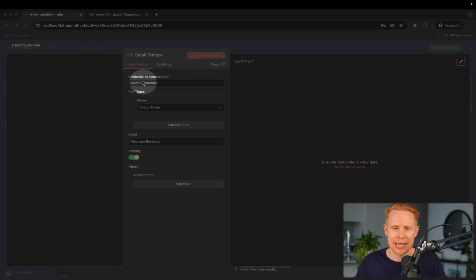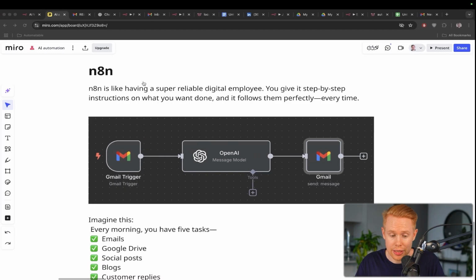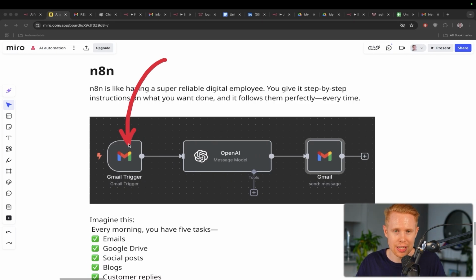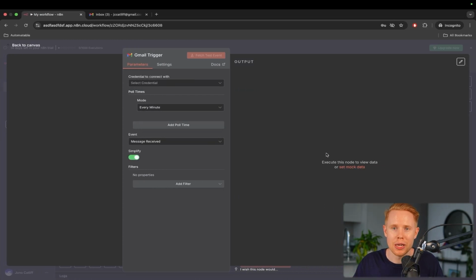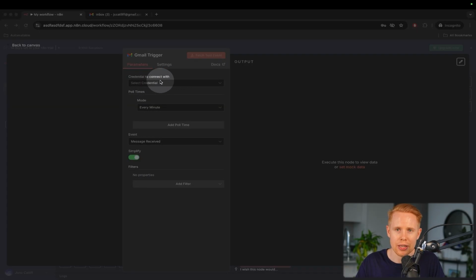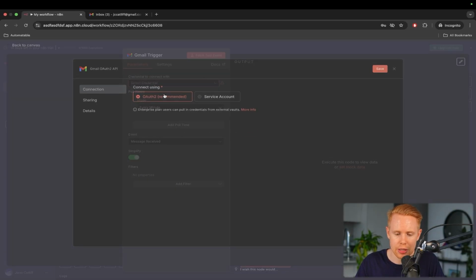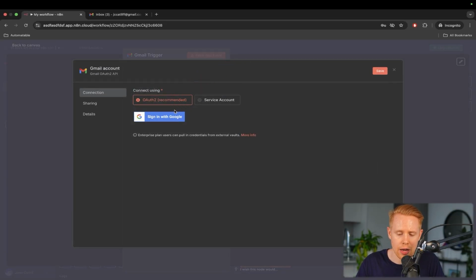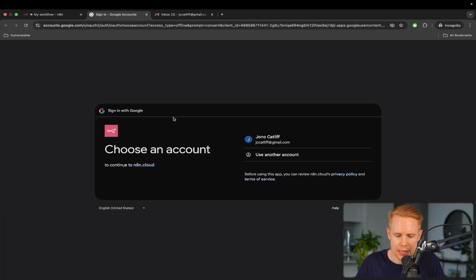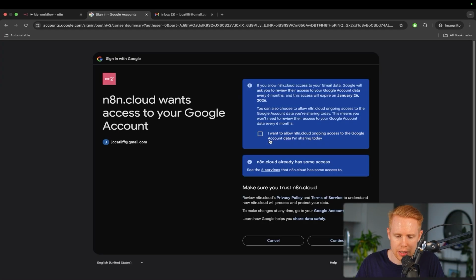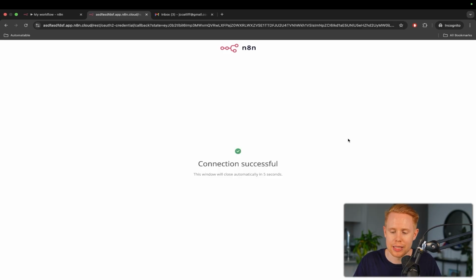What this means is that in order for n8n to do things on our behalf, like receive emails, send emails, or do anything in Gmail, we need to give permission for n8n to be able to log in on our behalf and do things like send off emails. So we're going to create a credential here, and we're going to sign in through Google, okay? And it's going to open up a new tab. We'll sign into our account here, and we just need to hit this checkbox saying we give permission for n8n to do things automatically on our behalf for up to 6 months.